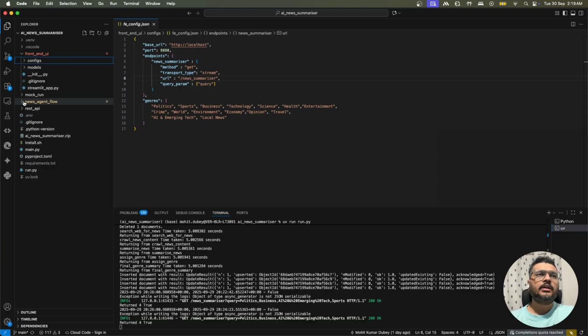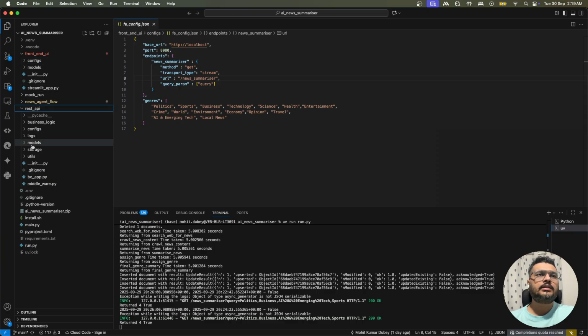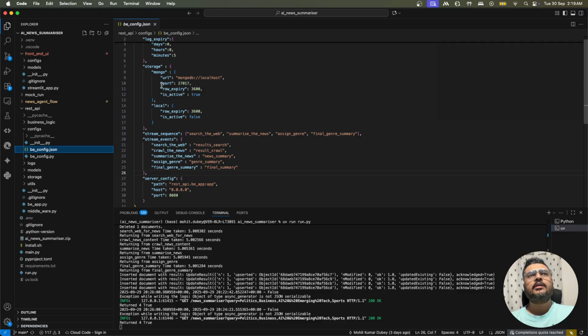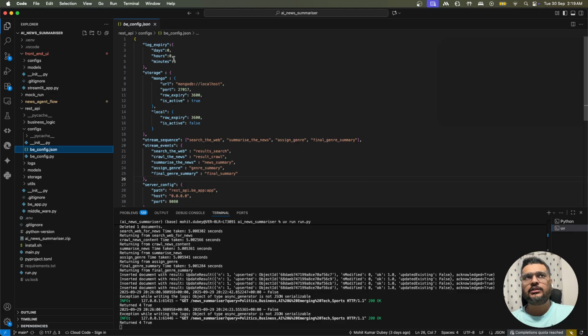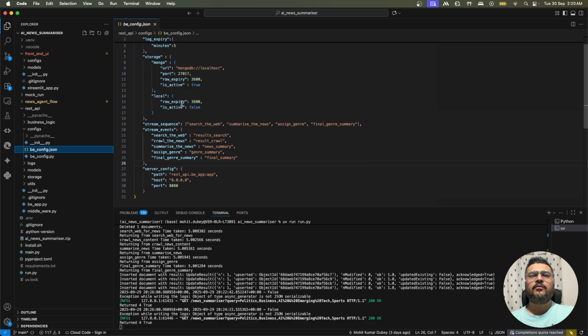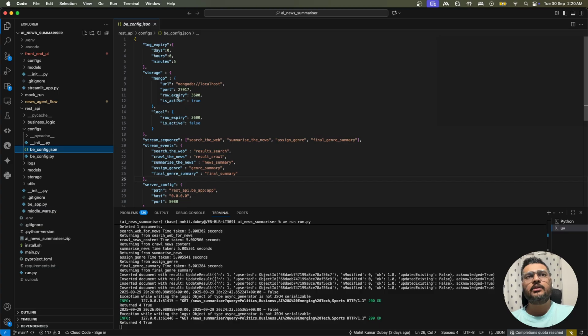Similarly, in the REST API, which we discussed already, here are the configs. It has how much the expiry for the logs will be. Currently it is 5 minutes, and you can change it to 3 days. So it has all the configurations available for you, like what the configuration for MongoDB should be as per your requirement, and what the expiry time for the data is.